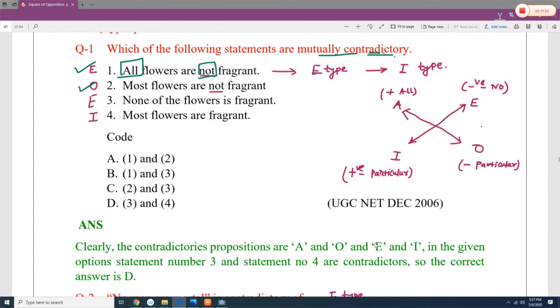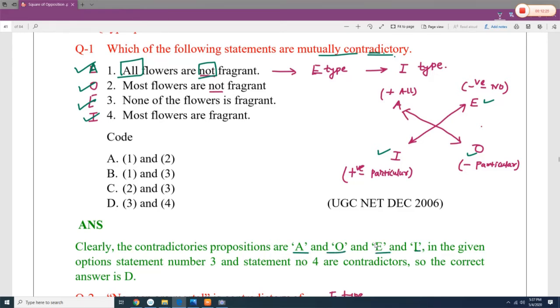Most flowers are not fragrant. So it is particular negative. None of the flowers is fragrant. So it is E. Sorry, this is most flowers are fragrant. So this is I, particular affirmative. Now based on this, let's say if A is true, then O is false. If E is true, then I is false. So clearly the contradictory propositions are A and O, and E and I.